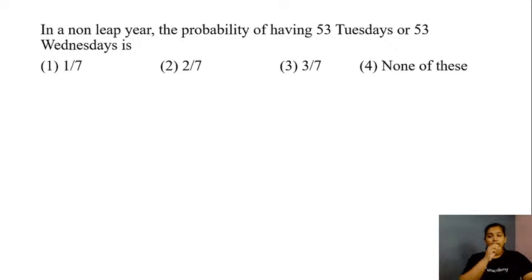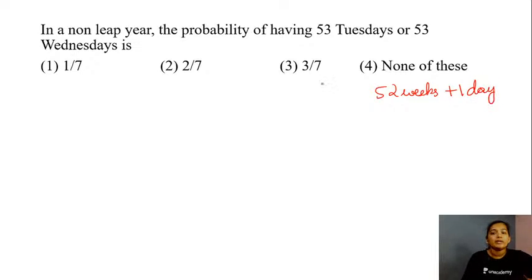Before we start with the time for the answer, students, just remember, in a non-leap year, we have 52 weeks and 1 day. Here you are asked for the probability of having 53 Tuesdays or 53 Wednesdays. That is, you need to check for the probability that this additional day is a Tuesday or a Wednesday, right?